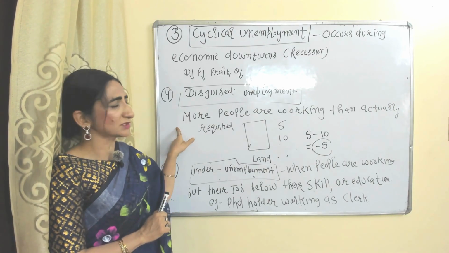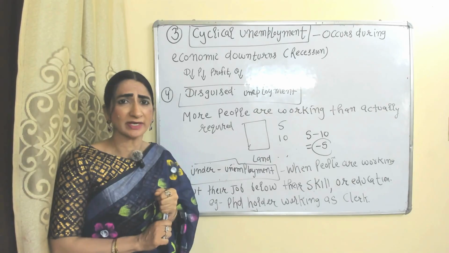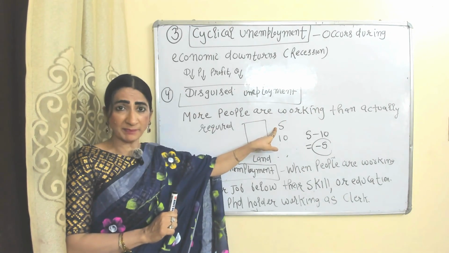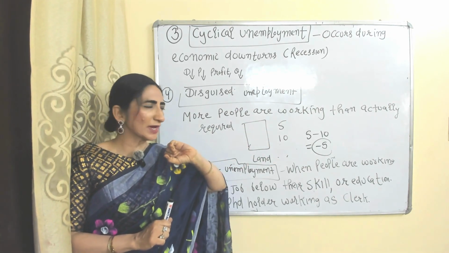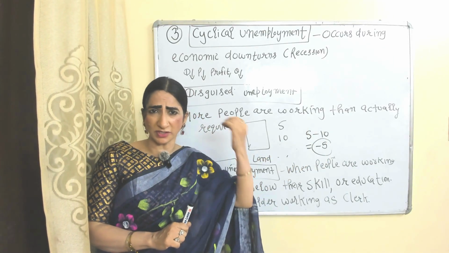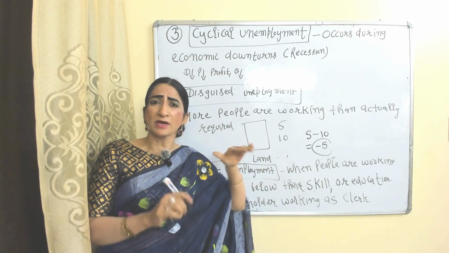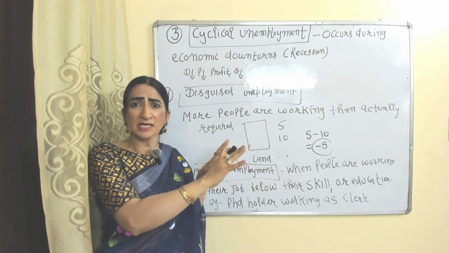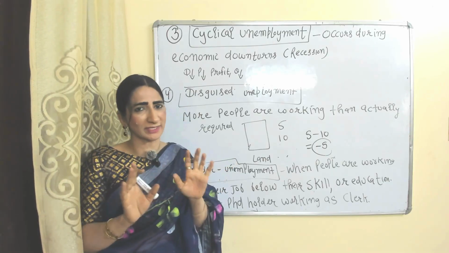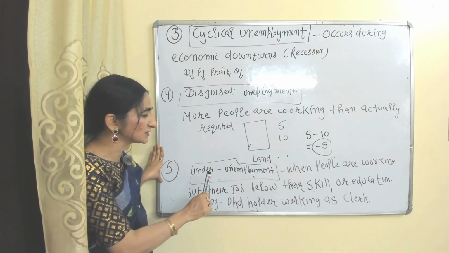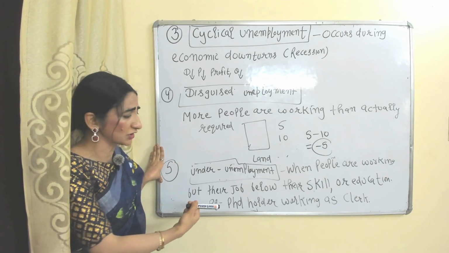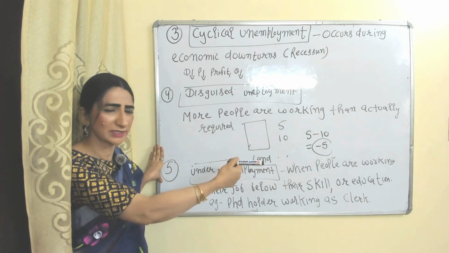Disguised unemployment occurs when more people are working than actually required. For example, to work on a particular piece of land we only need 5 people, but the whole family of 10 members is working. The difference is 5. These 5 people are not making any contribution. Even if you remove them, the productivity of the land remains as it is. So these 5 people come under disguised unemployment. Underemployment means people are working but their job is below their skill or education. For example, a PhD holder working as a clerk.